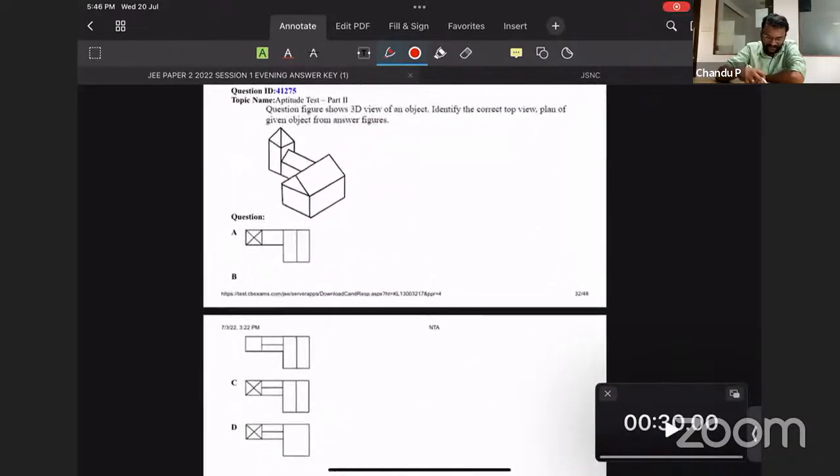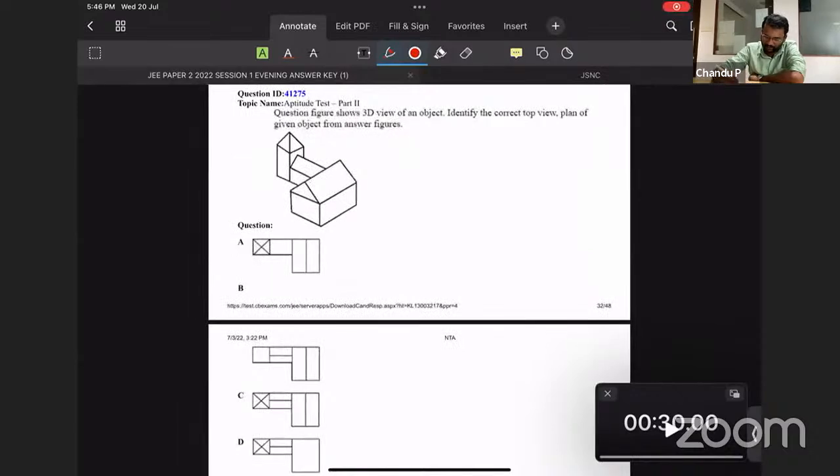The same figure has come for the top view. Timer start running here. Now you need to find the exact top view. So you are having a pyramid here. That is the first hint.